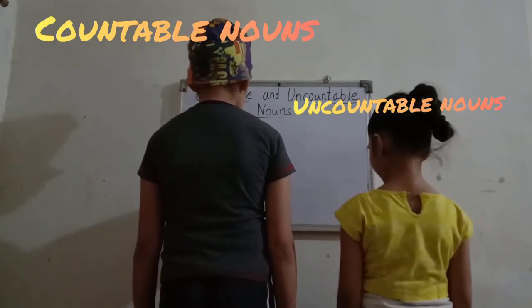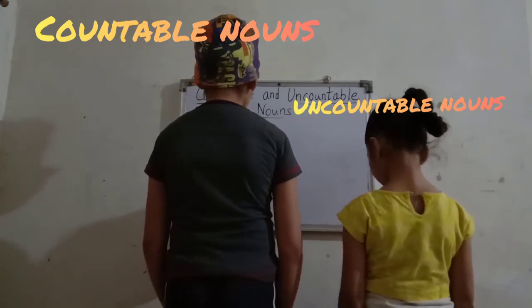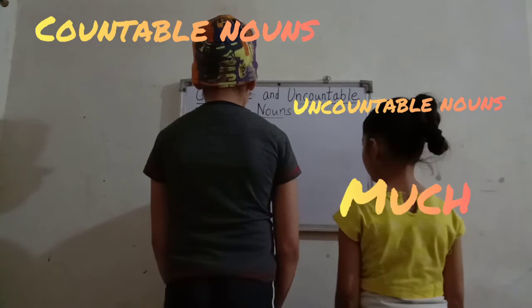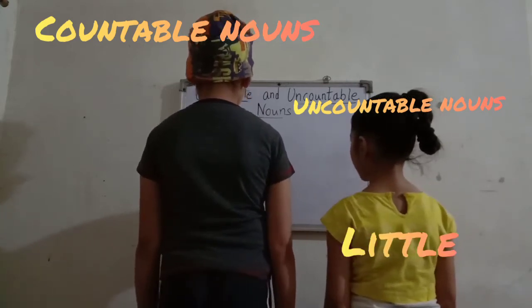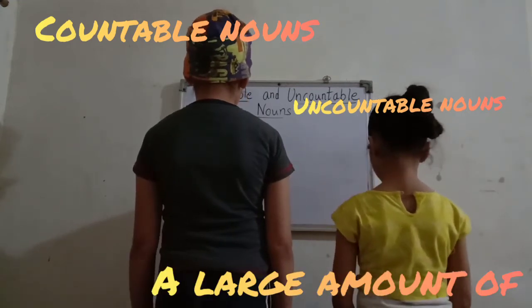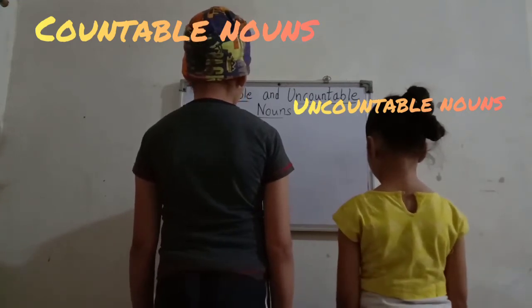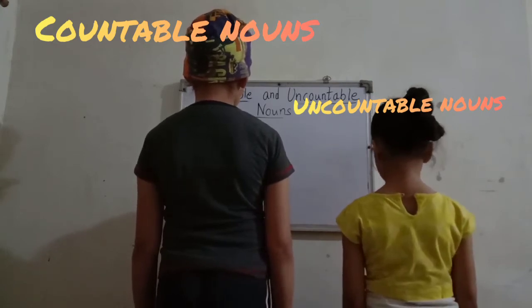When we move to uncountable nouns, then what is the difference? So we can use some words like much, little, a large amount of. A large amount of what? We are talking money. Okay, so this way we can use these words.